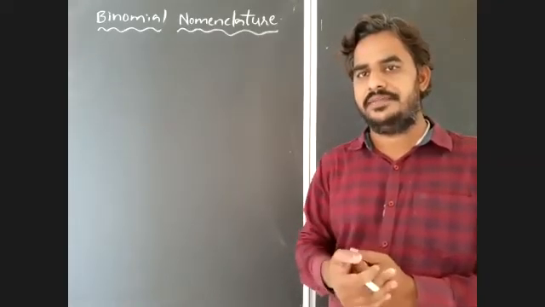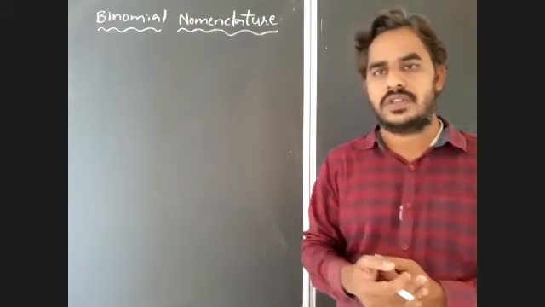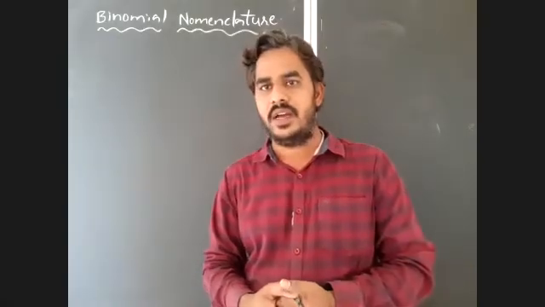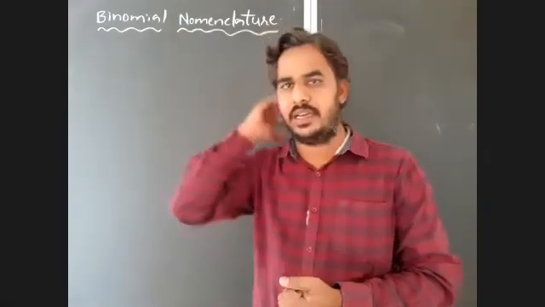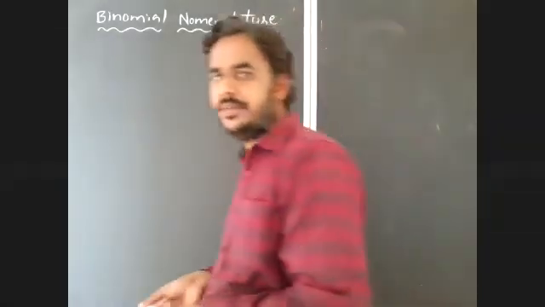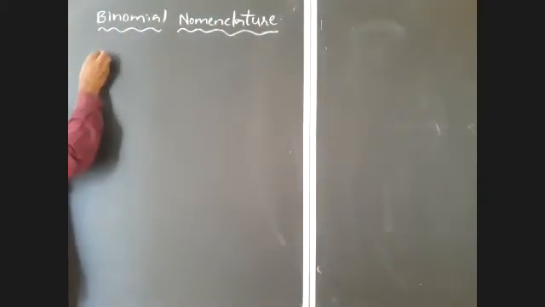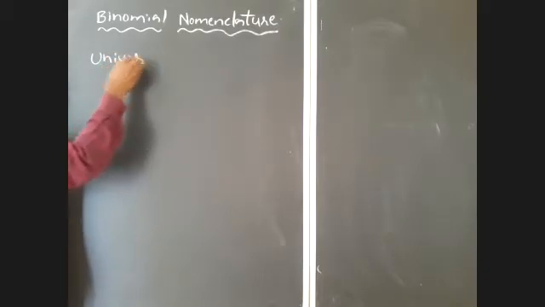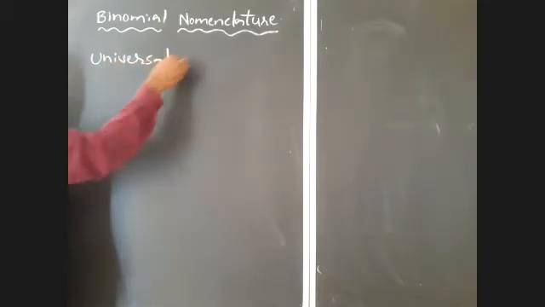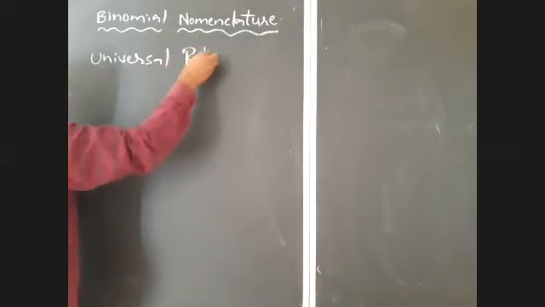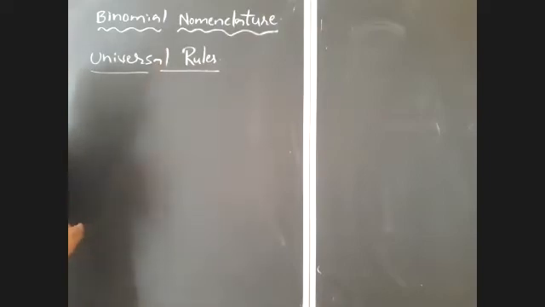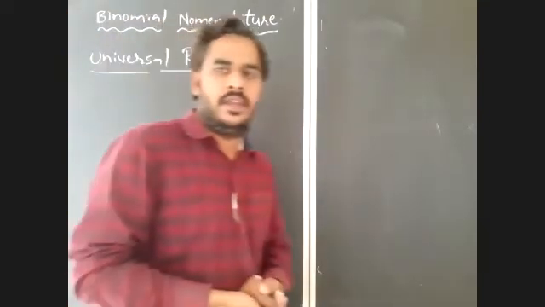And after that, what are the universal rules of binomial nomenclature that we are discussing? As we discussed in the last class, I gave you only one point in this.